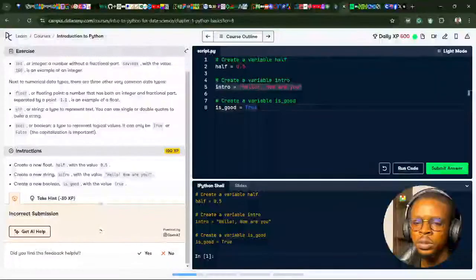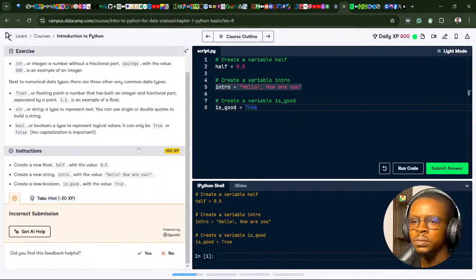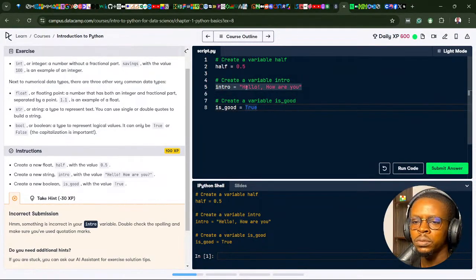Ooh, there's an incorrect submission somewhere. How do I know that? Because there's an incorrect submission here, my line of code is wrong. Something is incorrect in the intro variable. Double check the spelling and make sure you've used your quotation marks. Probably because I didn't put the question mark there.